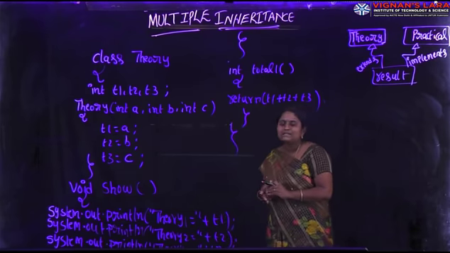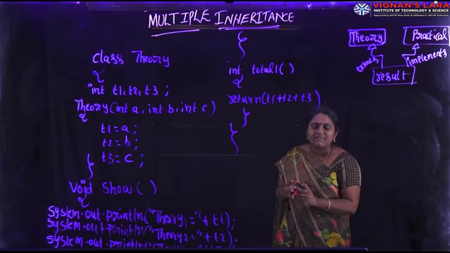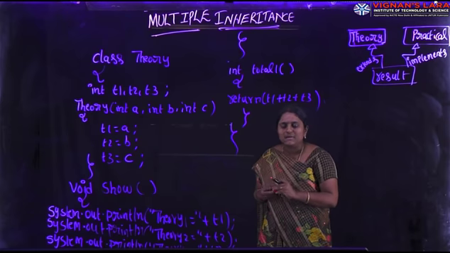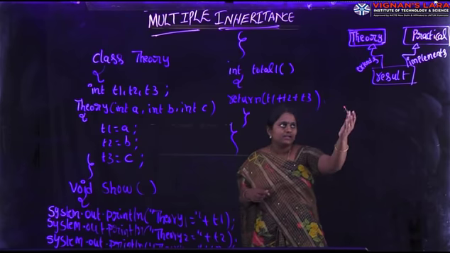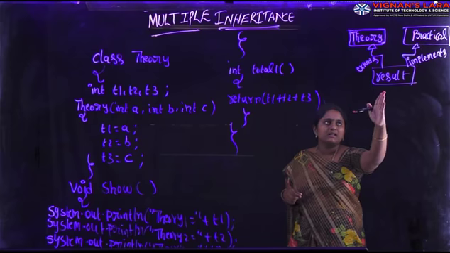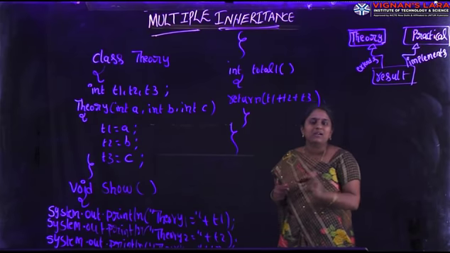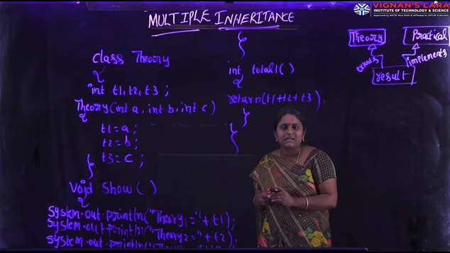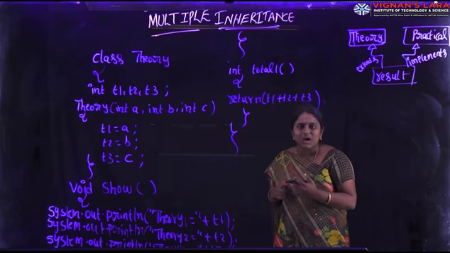Here, what is the theory class? Java does not support the multiple inheritance concept directly. It can be achieved by using the interfaces concept. Here in this figure, result is a derived class. Theory and practical both are super classes. What is our concept? Multiple inheritance. What is multiple inheritance? Derivation of a class from two or more super classes is called multiple inheritance.